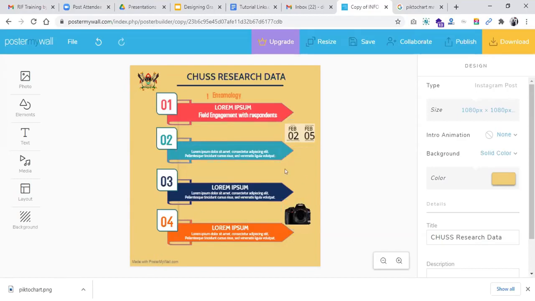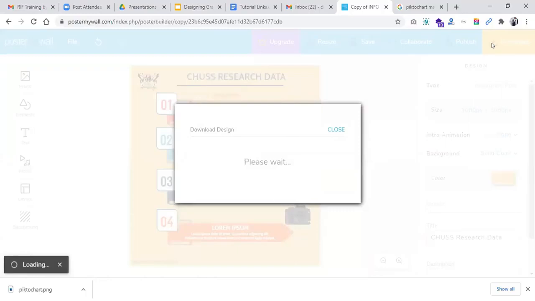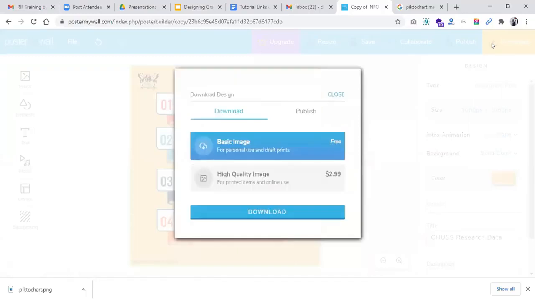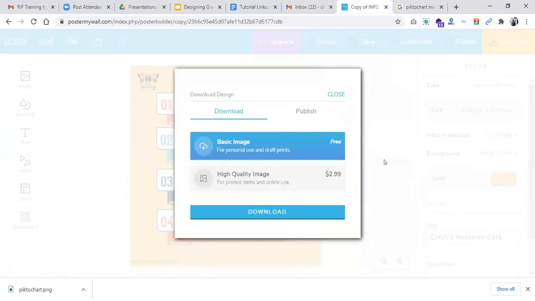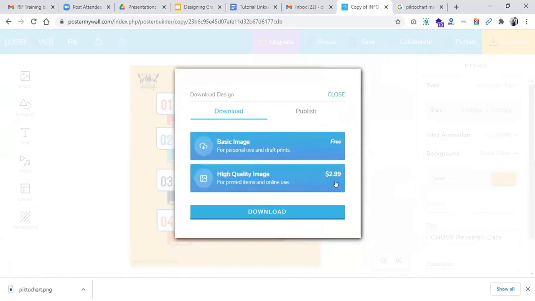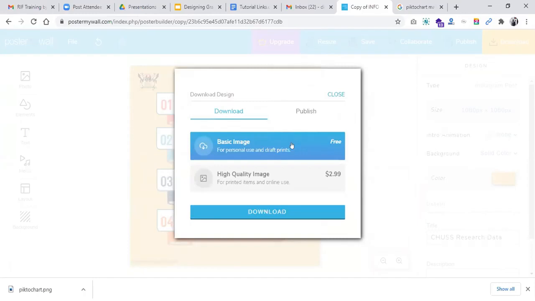So to download this design, you come here where we see download here on the right, and it will bring for us different download options. So as you can see, this is the free version. The other, if you want a high quality image, you need to pay $2.99. But even this image that we are going to download is good quality enough. So we can download that.